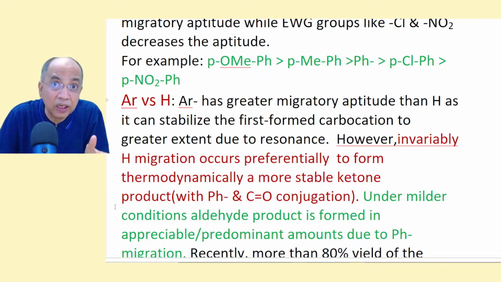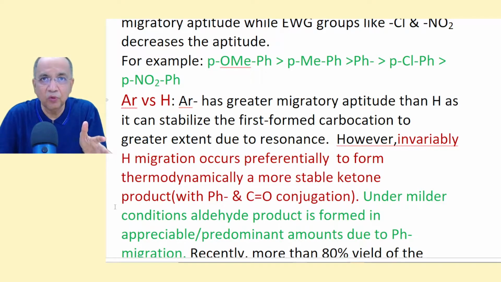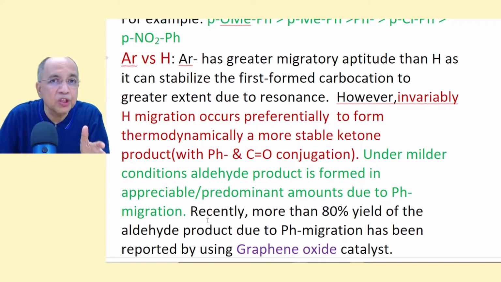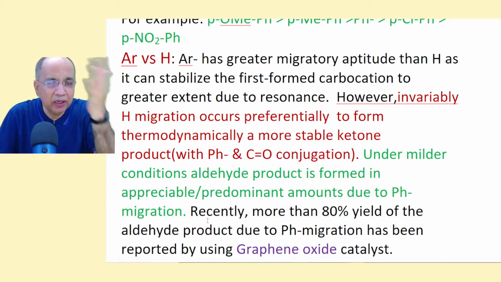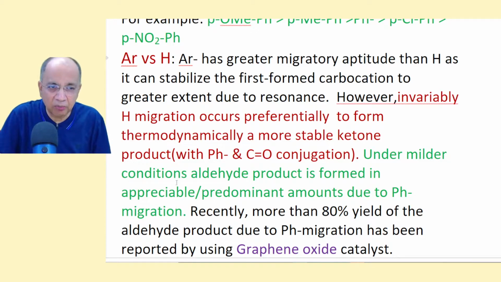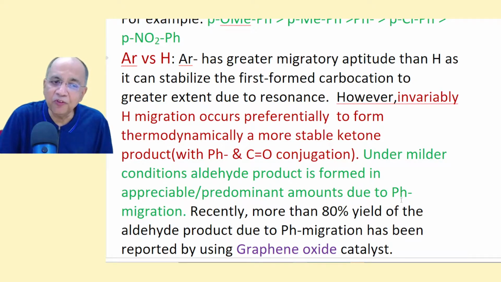But under dilute conditions, when phenyl goes, you get, now see, under milder conditions aldehyde product is formed. It is due to phenyl migration. What is the reality?